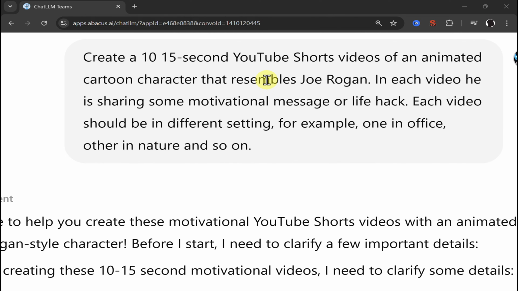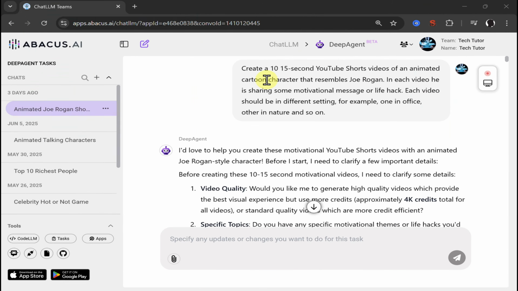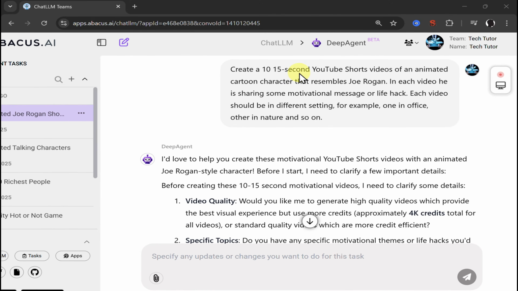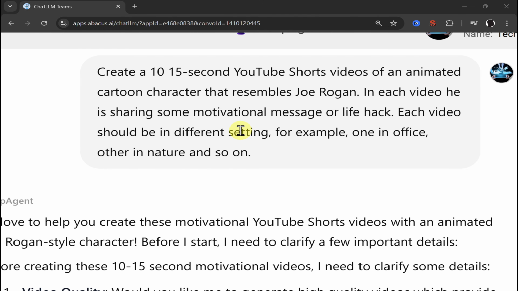Hi everyone, so let's create 10 different YouTube videos, shorts, TikTok, Instagram Reels or whatever with basically one single prompt. The tool I used is Abacus AI, specifically DeepAgent by Abacus AI. And I said, create 10-15 second YouTube shorts videos of animated cartoon character that resembles Joe Rogan. In each video he is sharing some motivational message or life hack. Each video should be in different setting, for example, in office, other in nature, and so on.